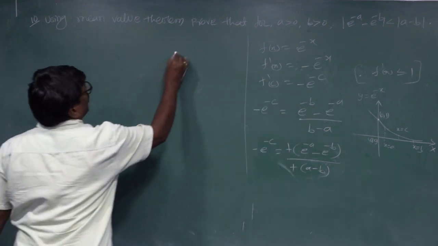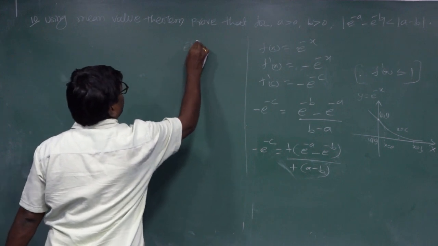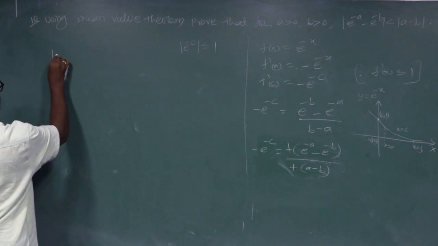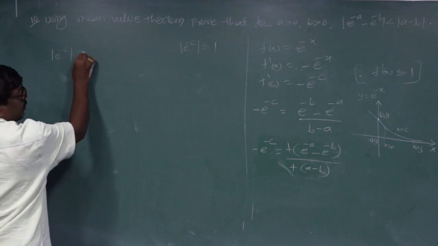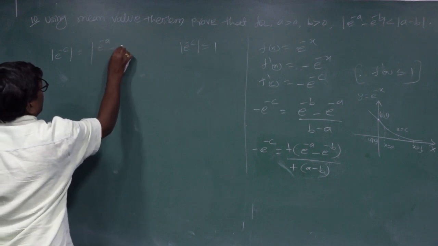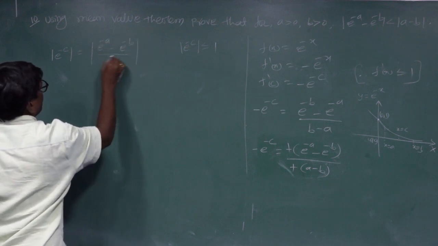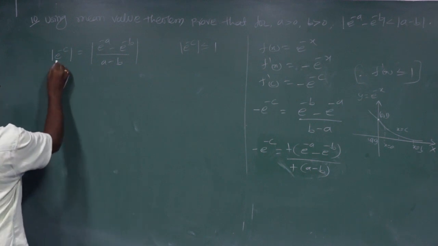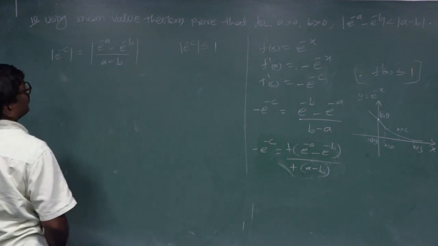Problem: mod e power of minus c is less than or equal to 1. So mod e power of minus c equals modulus of e power of minus a minus e power of minus b by a minus b, and this value is less than or equal to 1.